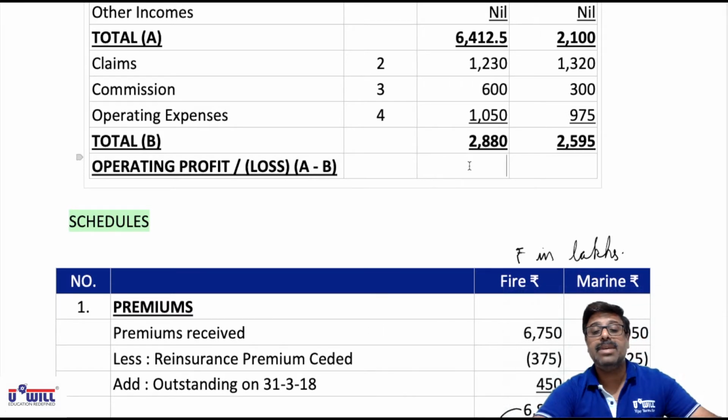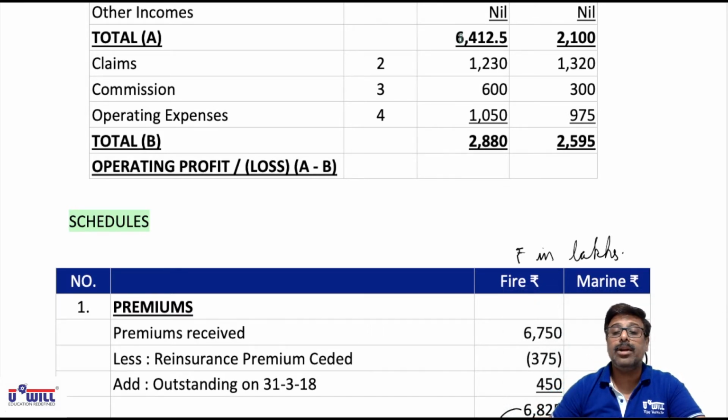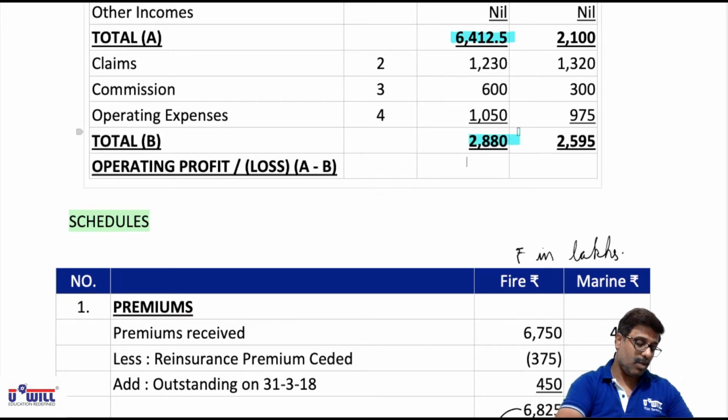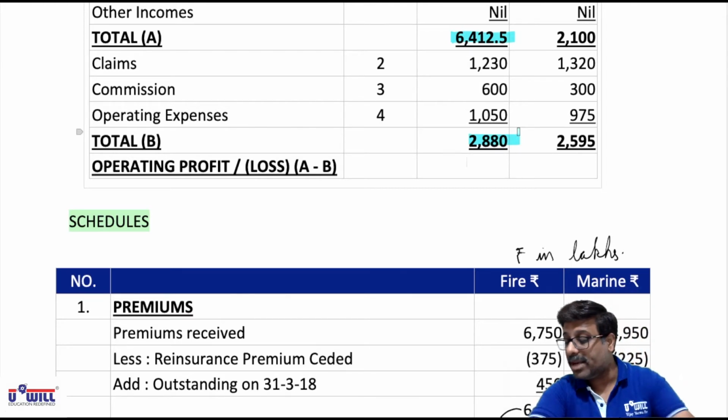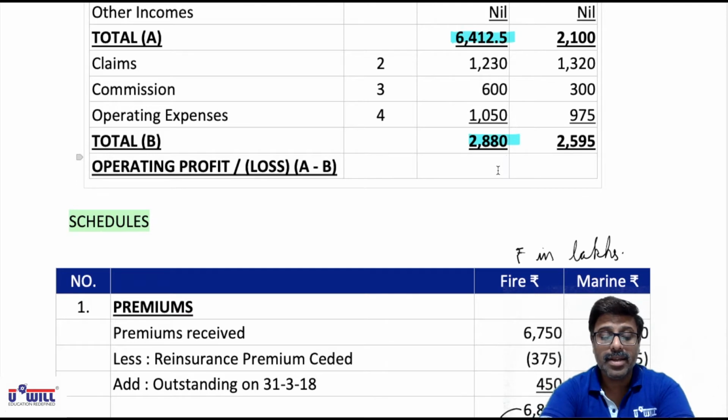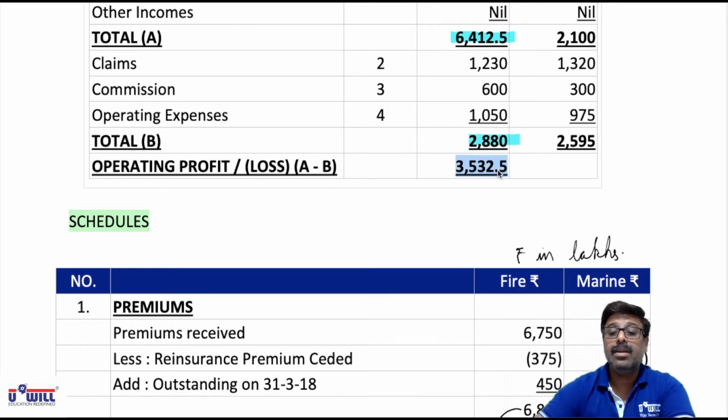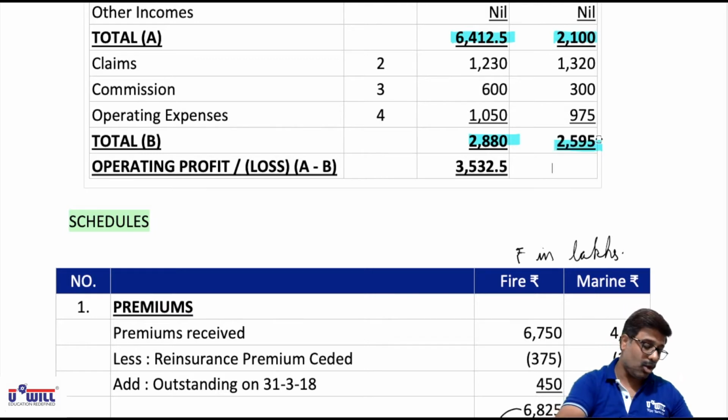Now A minus B, that is 6412.5 minus 2880. All of you do it. 6412.5 minus 2880. So 3532.5 is the operating profit or loss. And same way 2100 minus 2595, there is a loss.